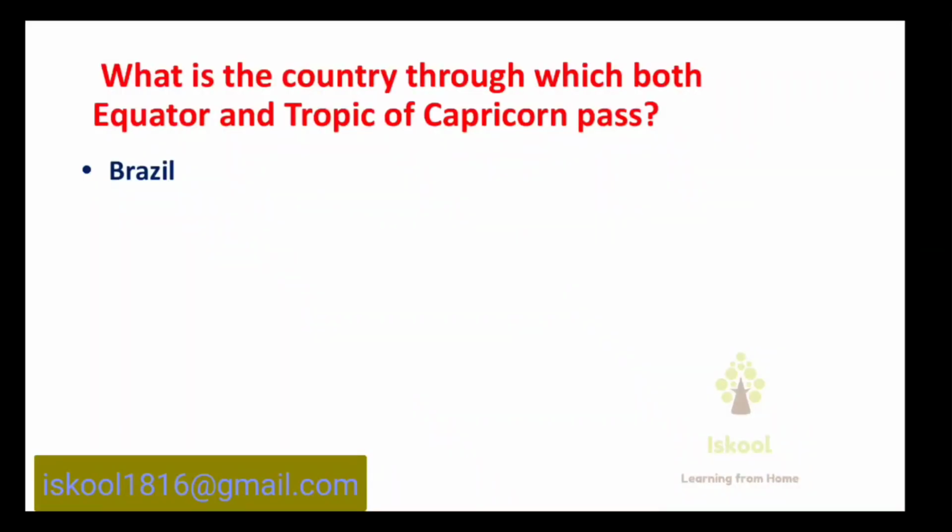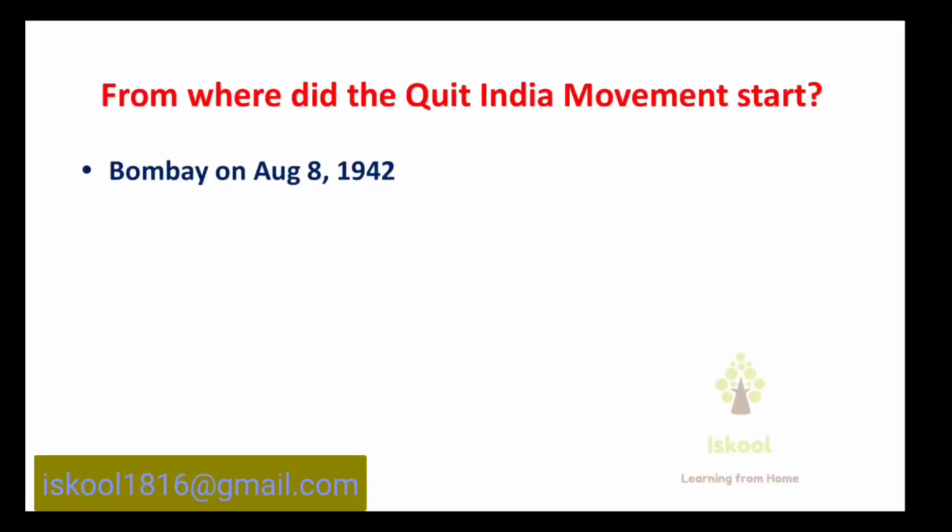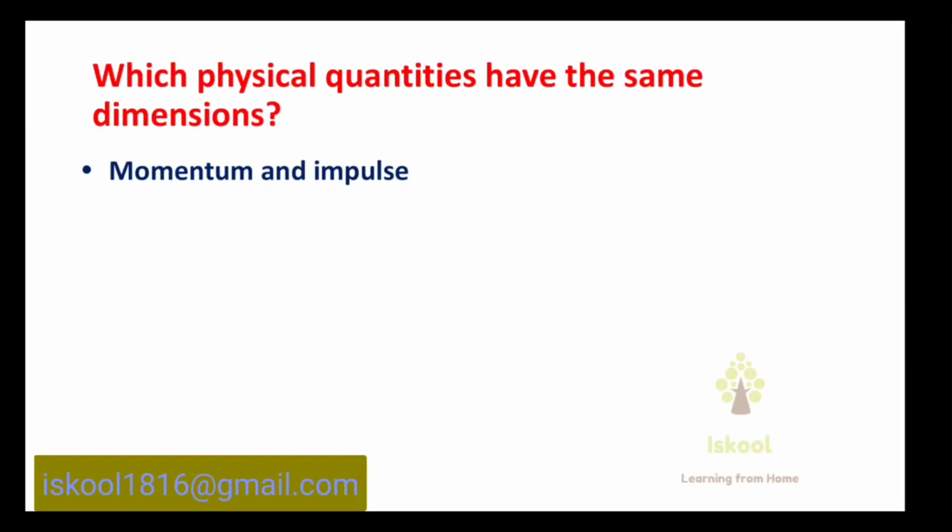What is the country through which both equator and Tropic of Capricorn pass? Answer is Brazil. From where did the Quit India movement start? Answer is Bombay on August 8, 1942. Which physical quantities have the same dimensions? Answer is momentum and impulse.